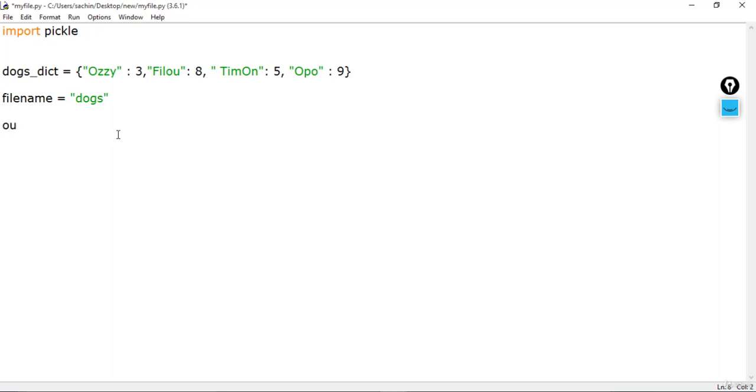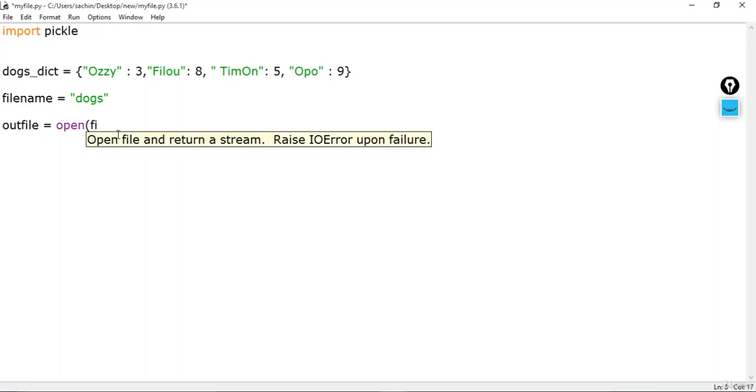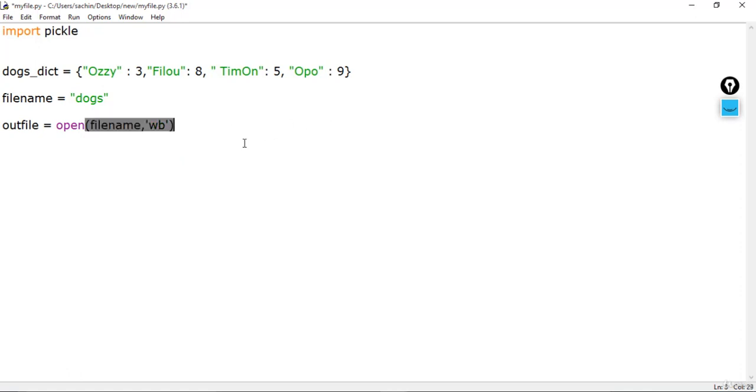In order to open the file, let me create the variable here, which would be outfile, and it should be opened with the open command, giving the file name, which is the file to be opened, and the purpose for which the file should be opened, which is basically this WB. If you wonder what this WB is, the first argument should be the name of your file, obviously, and the second argument is for writing to this file, where the W specifies writing, and B refers to the binary mode. This means the data will be written in the form of a byte object.